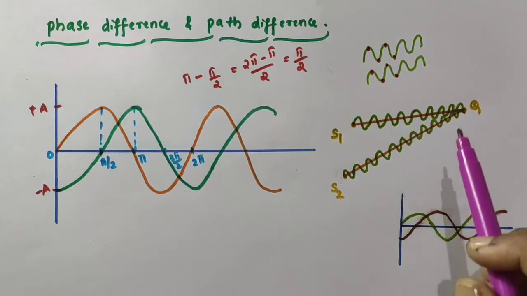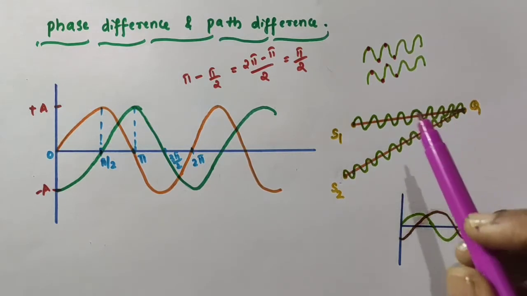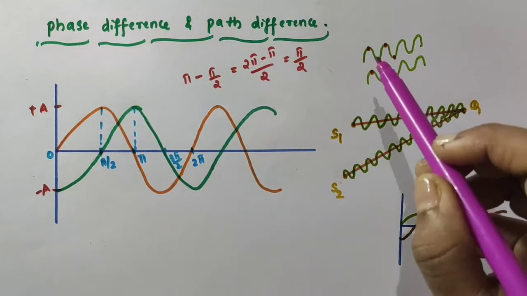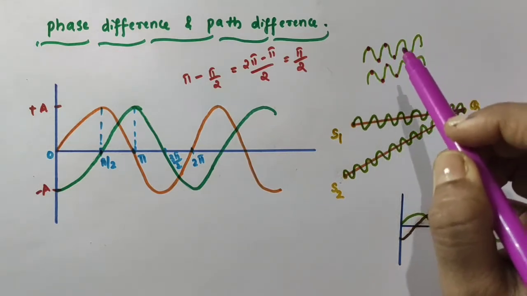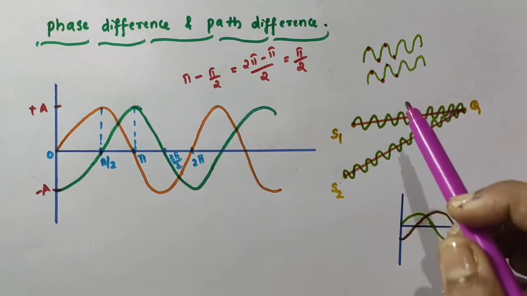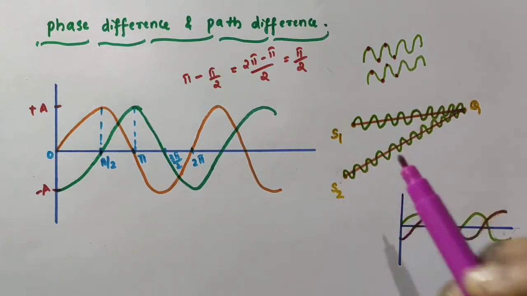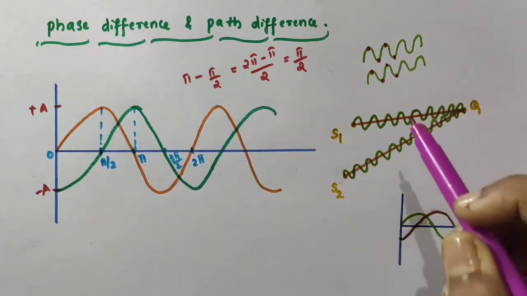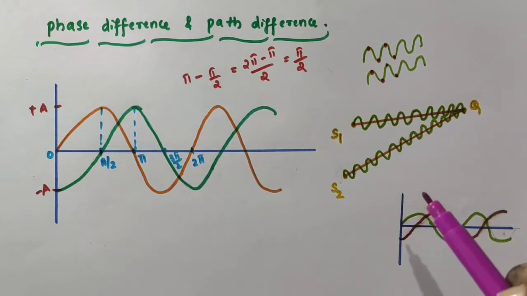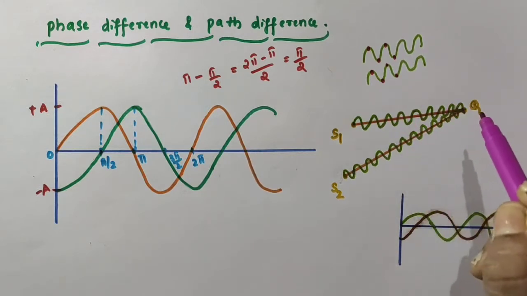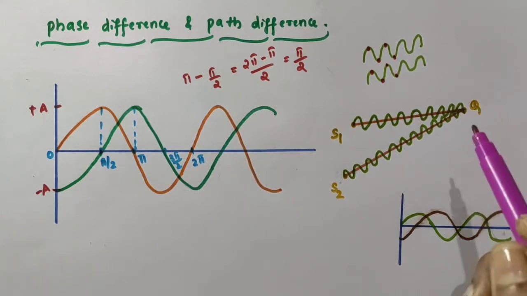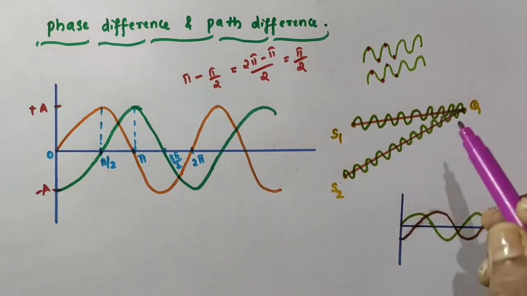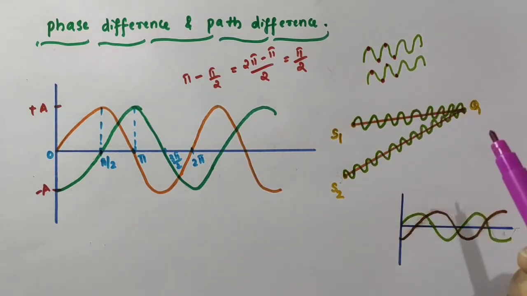Okay, at this point Q, the crest of the two waves meet, then the trough of the two waves meet, then again crest meets crest, then again trough meets trough, like that. Now, initially the two waves can be in phase sometimes. But when they reach this point Q, there can be a phase difference. How? Because there is a difference in path, no? There is a path difference.